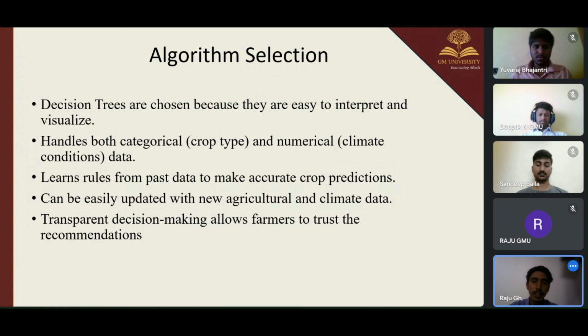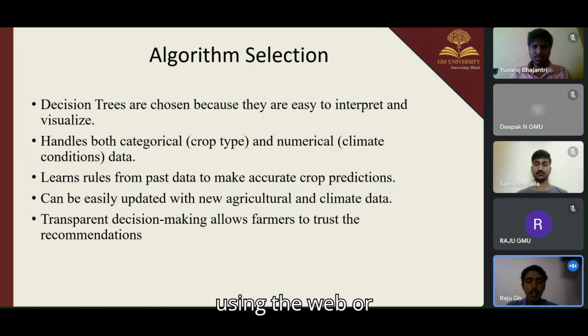How do the decision trees work in crop selection? In the root node, start with the most important factor, like whether rainfall is greater than 500 mm. The decision branches split the data based on conditions. If the pH value is less than 5.5, it recommends wheat, else it is rice. Leaf nodes finally predict the best crop choice.